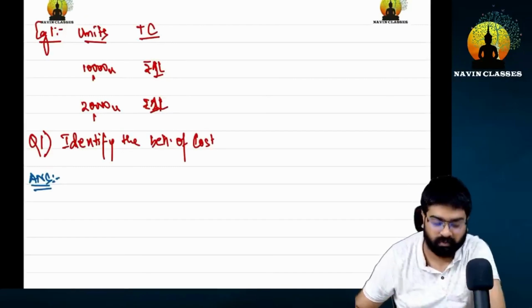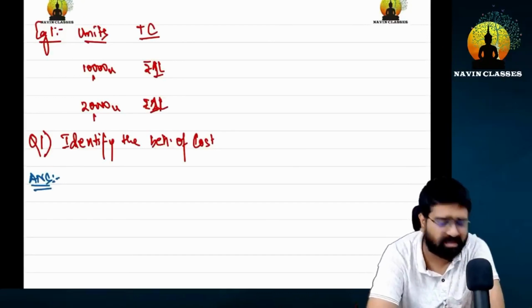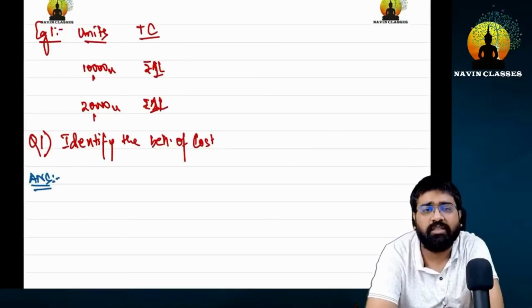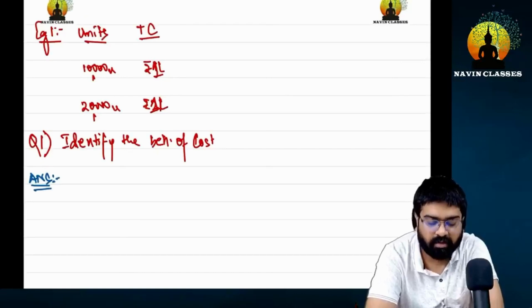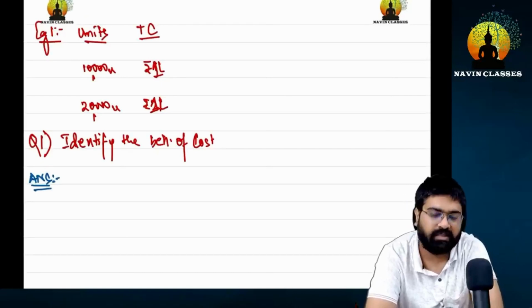Has everyone written it? All right. The answer we have written here: it is a fixed cost since the total cost remains the same at the two levels of units or capacity.